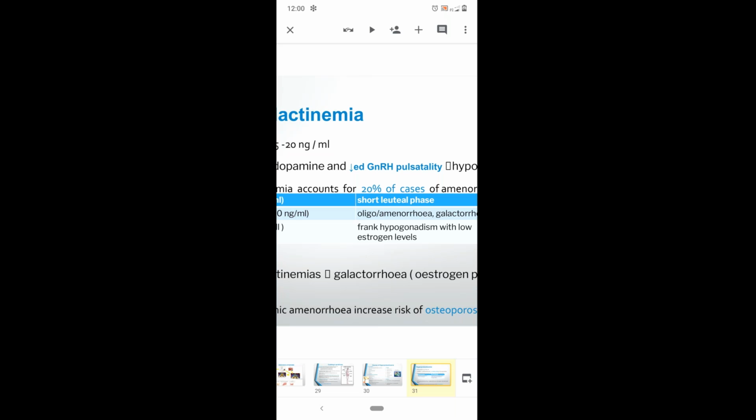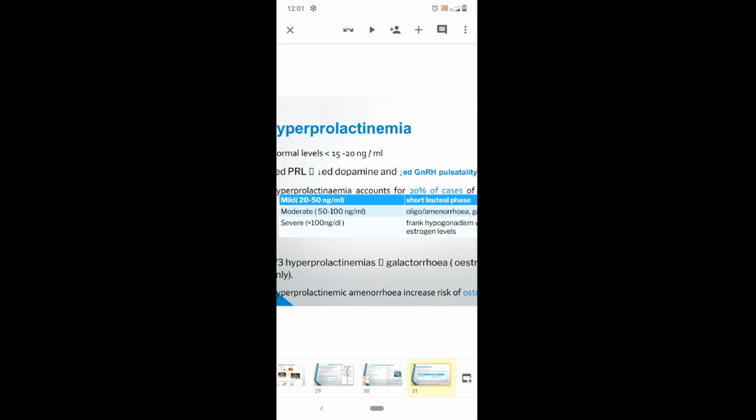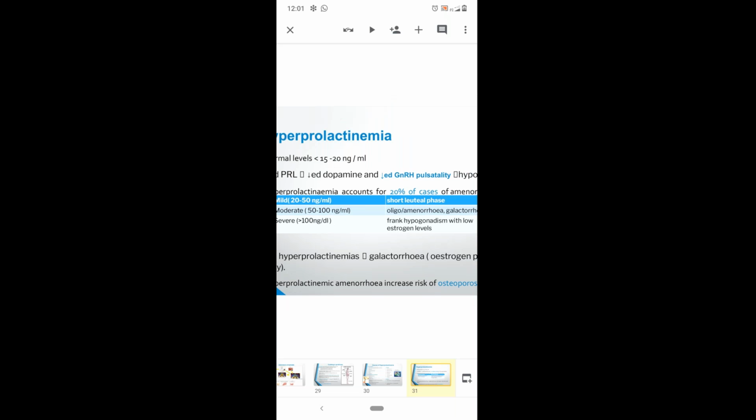Next, how do you evaluate the pituitary causes? We evaluate first TSH levels, followed by dopamine levels and prolactin levels. And the next causes will be the disorders of the hypothalamus. The diagnosis is generally through exclusion. That is, after excluding the ovarian causes, uterine outflow causes, and then endocrine causes, only then do we go with the hypothalamic causes.